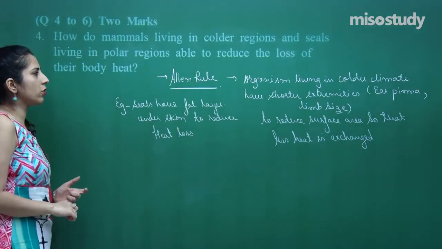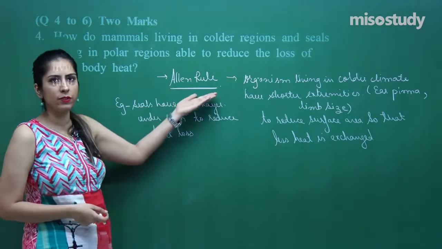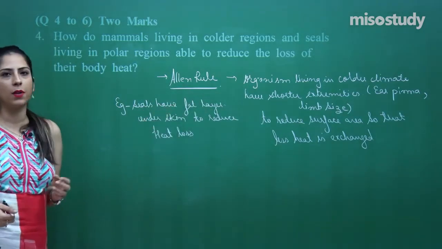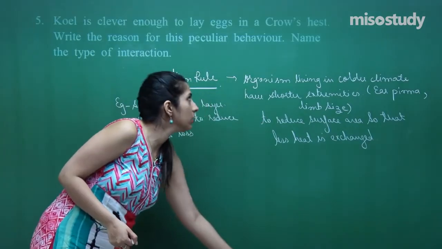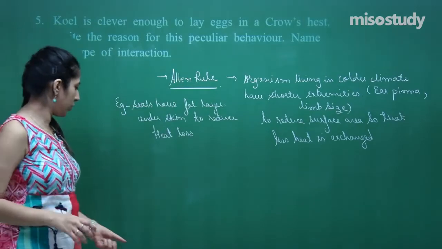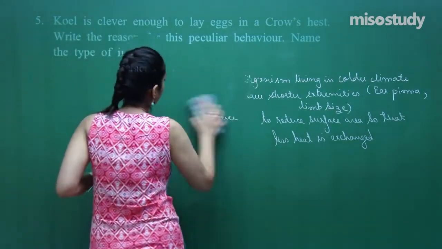So, this is a 2-mark question. This is how you have to answer. First of all, you have to explain about Allen's rule, then you have to give an example of a seal. Now, let us move on to the next question. So, the next question is also of 2 marks. Hope you have noted down this.